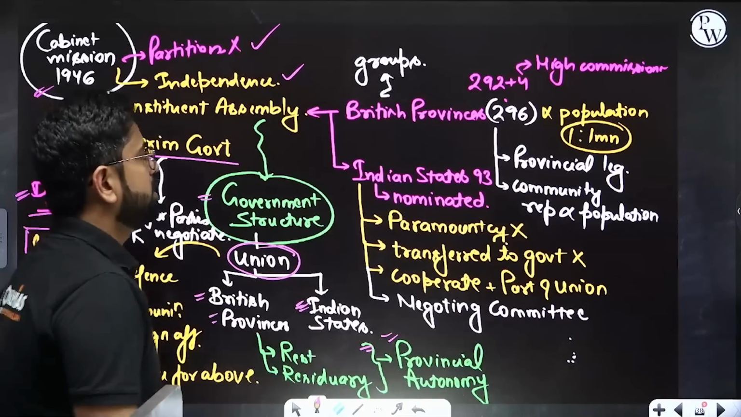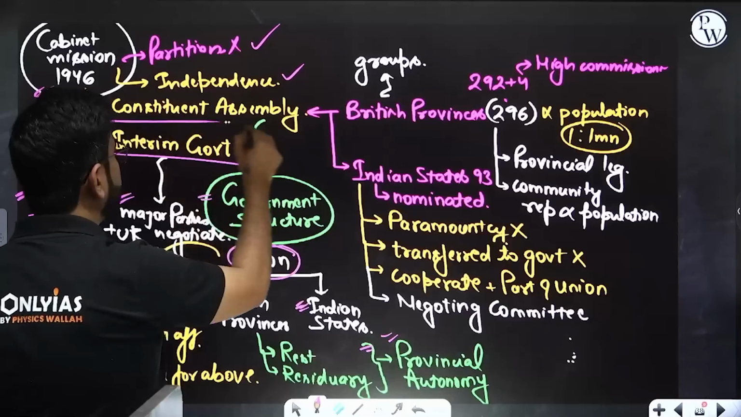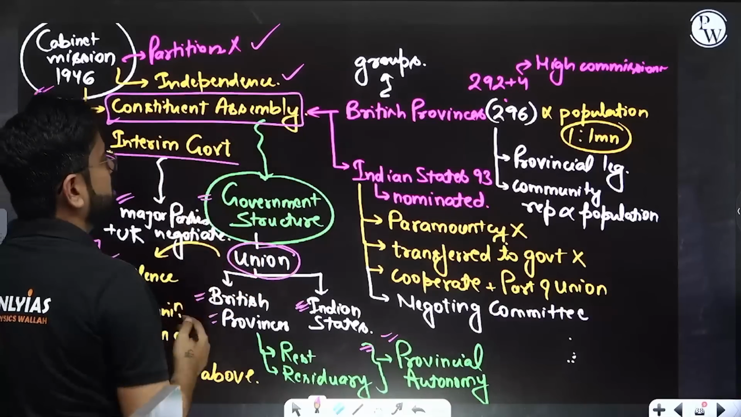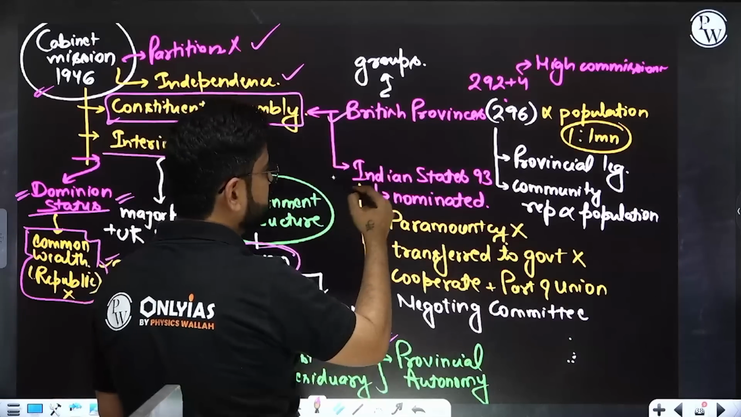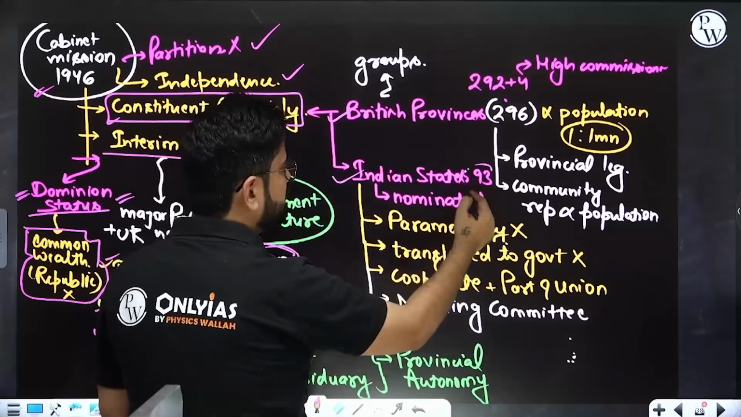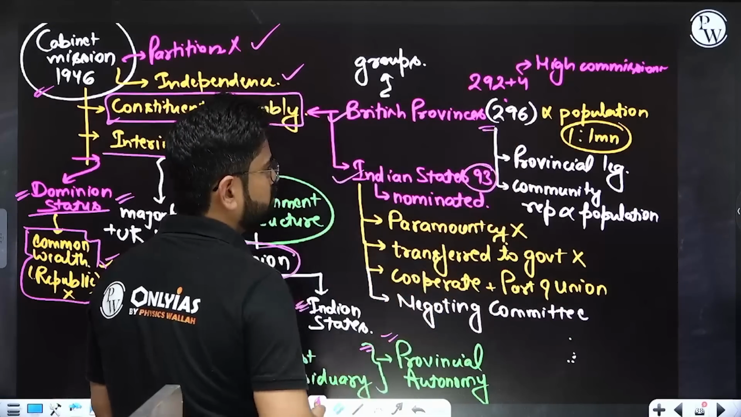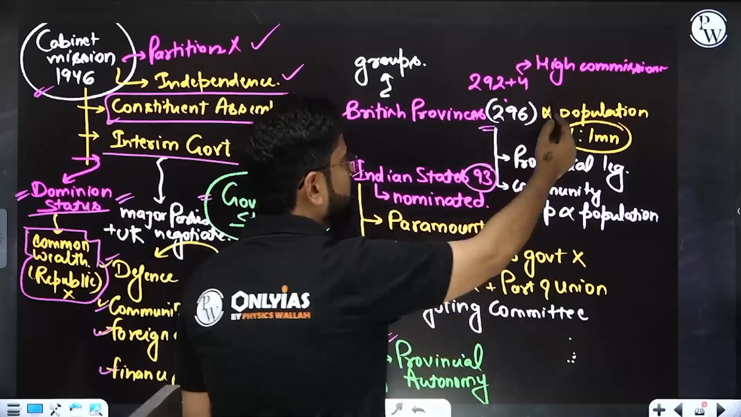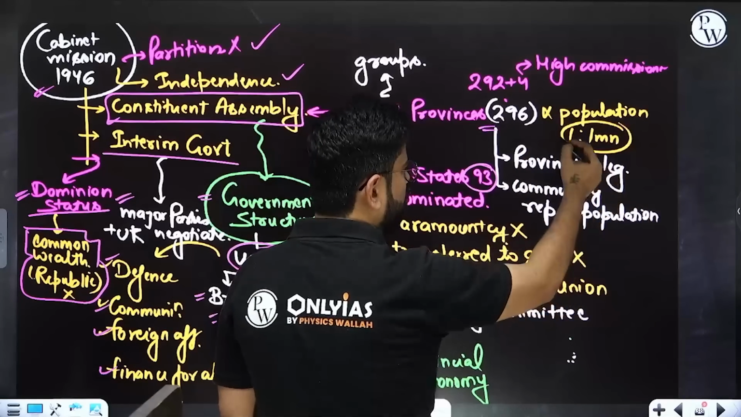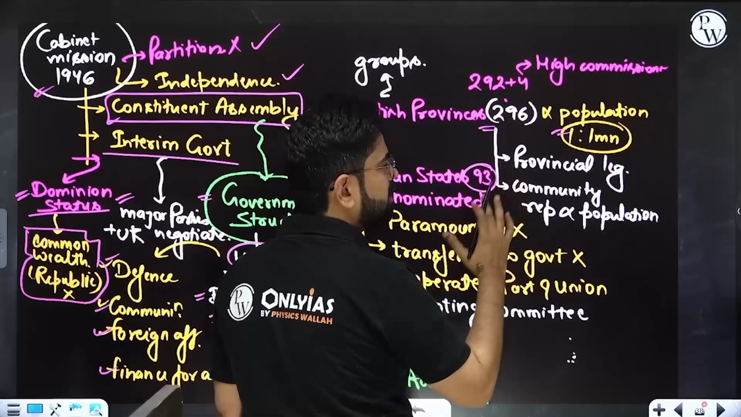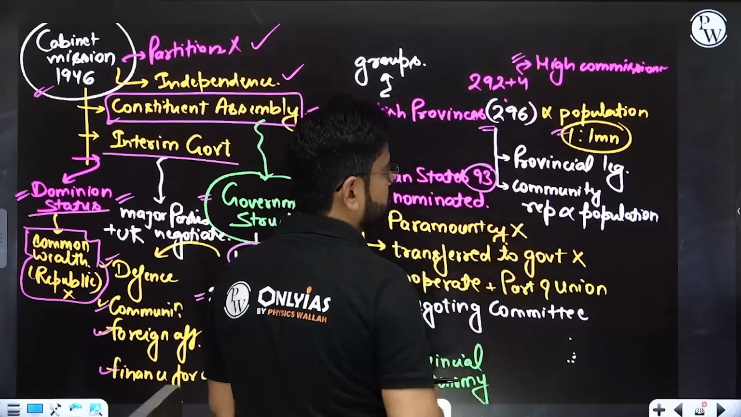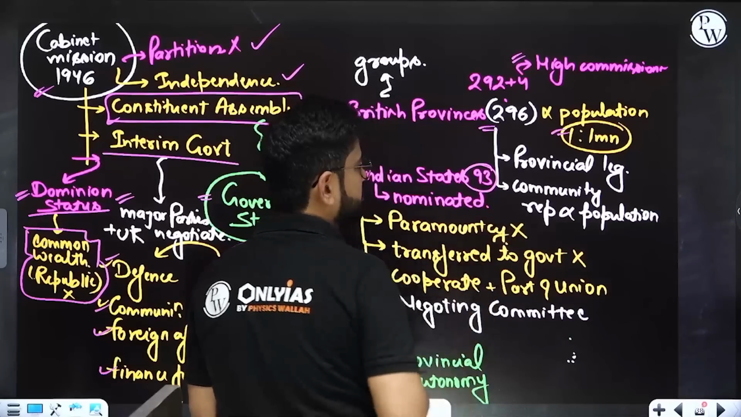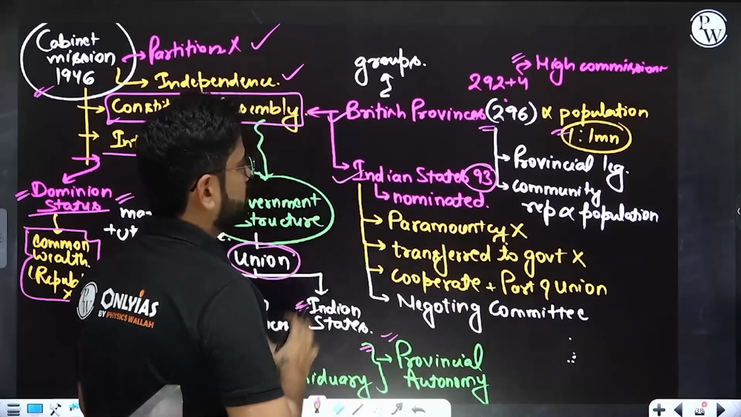Another thing is that a Constituent Assembly has to be formed, which will decide how the Constitution of India will be framed. It will consist of both British provinces and Indian states: 93 seats from Indian states and 296 seats from the British provinces, depending upon the population of each area. One seat for each million, something like that they had calculated. In fact, even the Chief Commissioner's provinces should also contribute to this. So this is how they will form one Constituent Assembly.